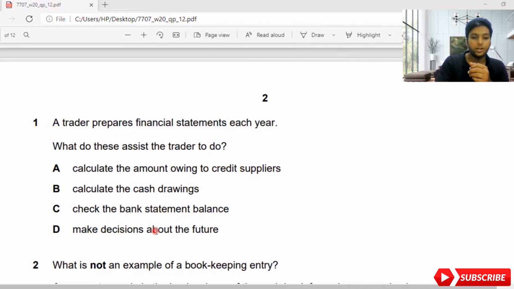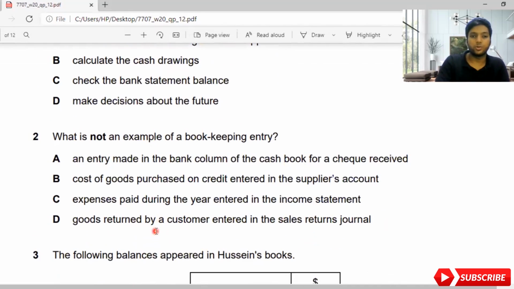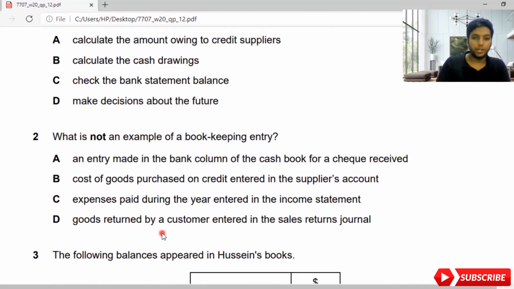Second question: what is not an example of a bookkeeping entry? Let me explain what a bookkeeping entry is. It is a day-to-day recording of transactions. A bookkeeper will not prepare financial statements. This is the basic thing you need to know when doing MCQs. A bookkeeper will never do financial statements; he will always record the basic transactions. Let me see what the basic transactions are here and exclude the one which is not done by the bookkeeper.